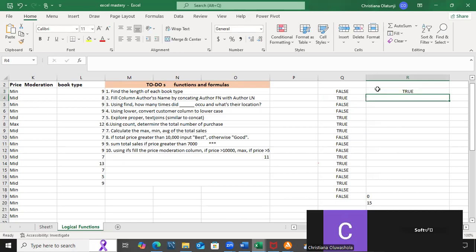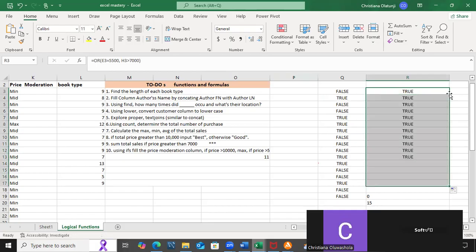So what should they give? This is giving me true. Meanwhile, my E3 is not equal to 55. That is, my price is not equal to 55. But it's giving me true because at least my total sales is greater than 7,000. You would hardly see false because at least one of these conditions is correct. Please, let's be looking at our formula bar so that we don't mix things up.